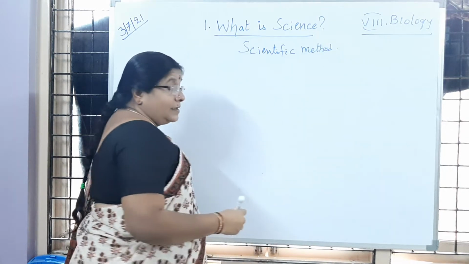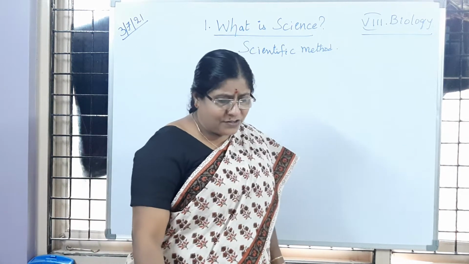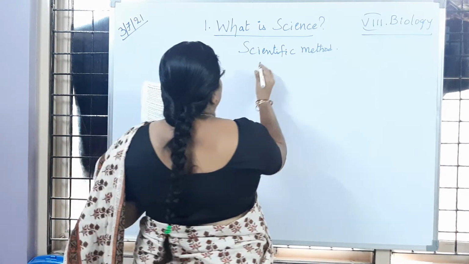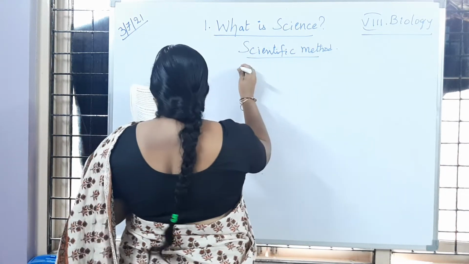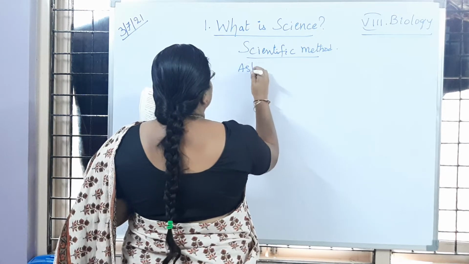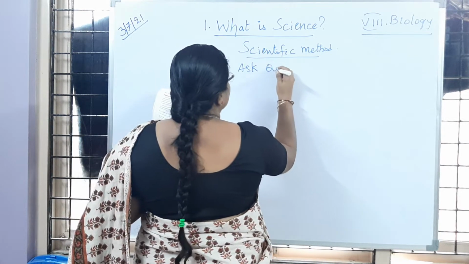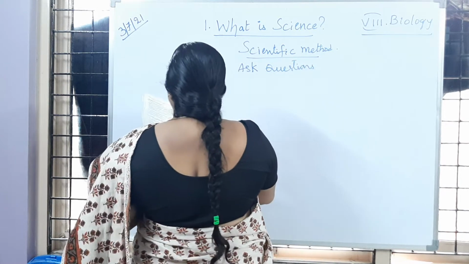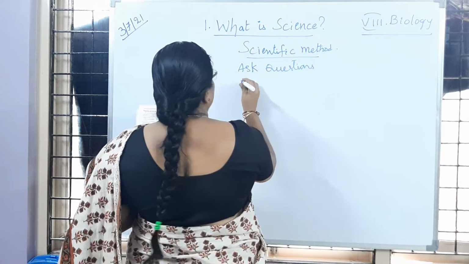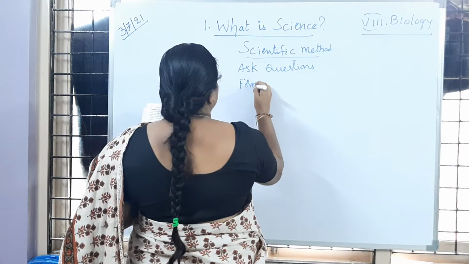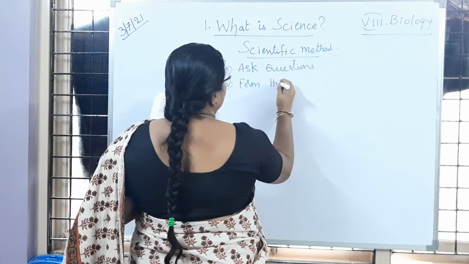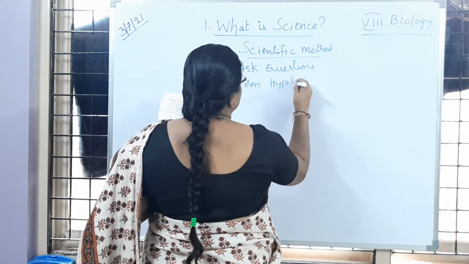So in that, different steps also you learned, no children. So what are the different steps in a scientific method? Yesterday I have written all the points. Once again, let us recall. Ask questions. Second one is said to be form hypothesis.